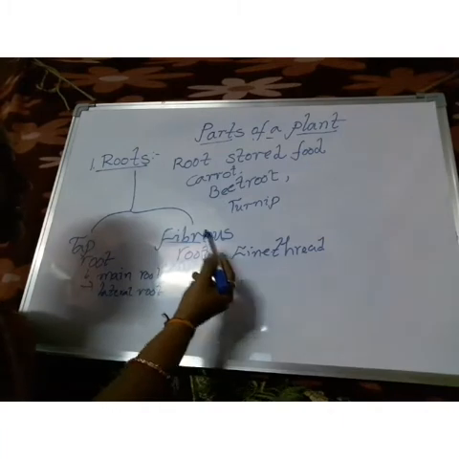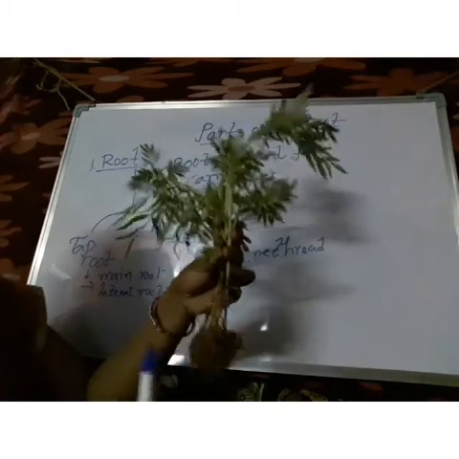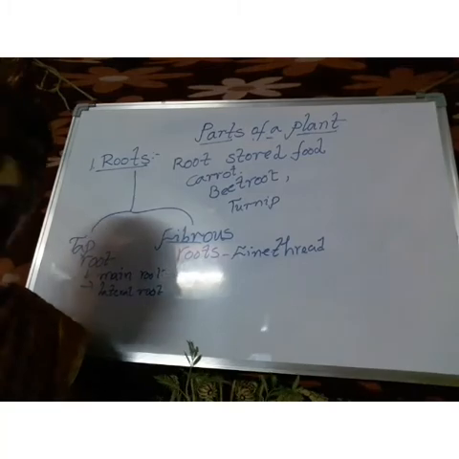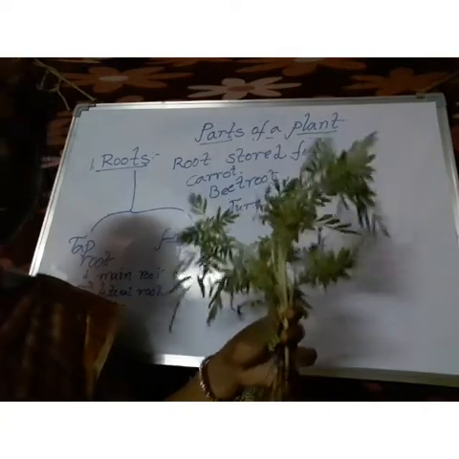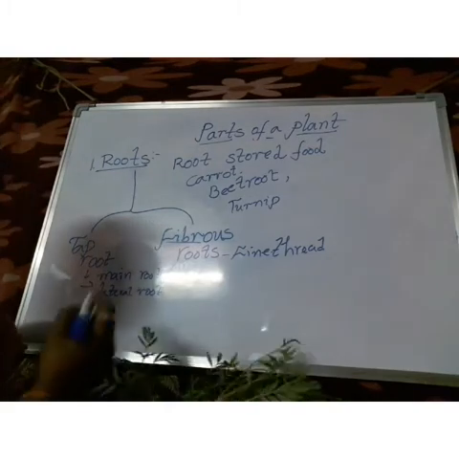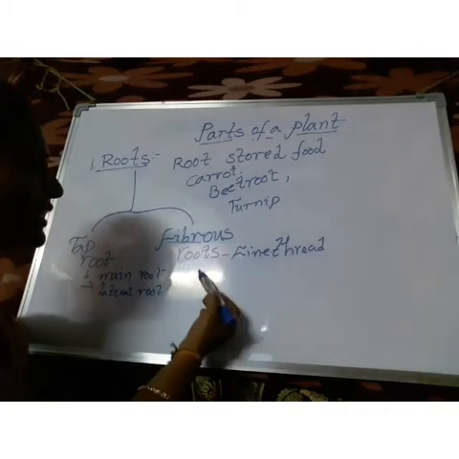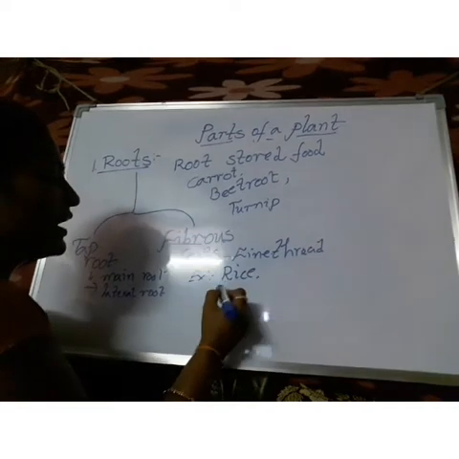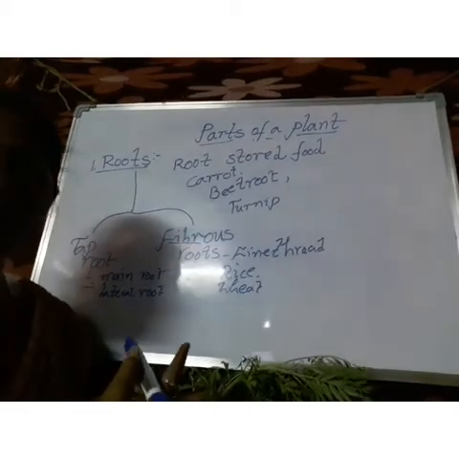Coming to the fibrous root system, these are fine thread-like structures, and all the roots are the same size. They look like a bunch of roots, and we can pluck them easily from the garden. Coming to the taproot system, we cannot pluck it from the garden. So this is the difference between the taproot system and the fibrous root system. Which plants contain a fibrous root system? Examples: rice, wheat, maize, and also marigold.